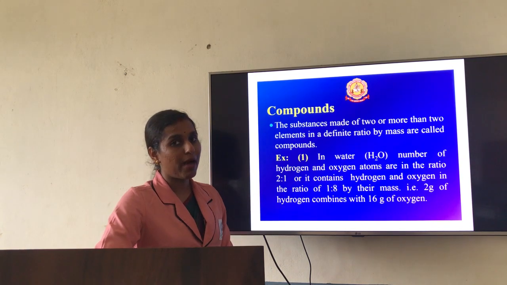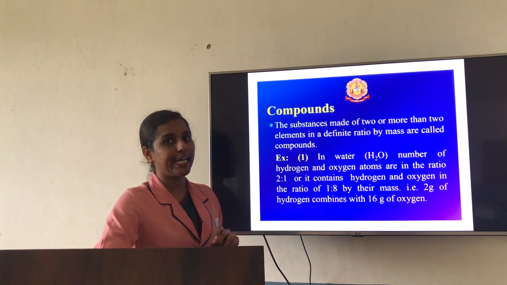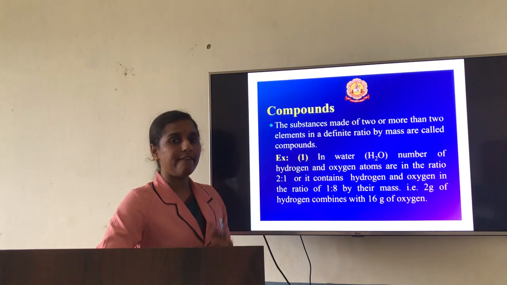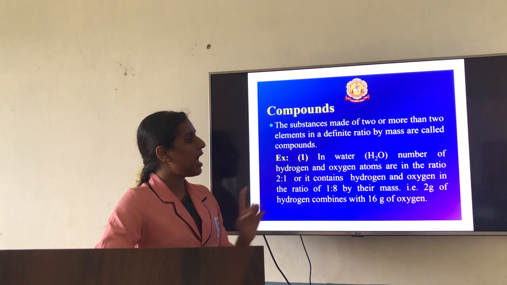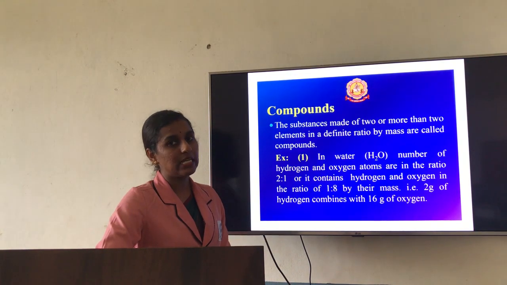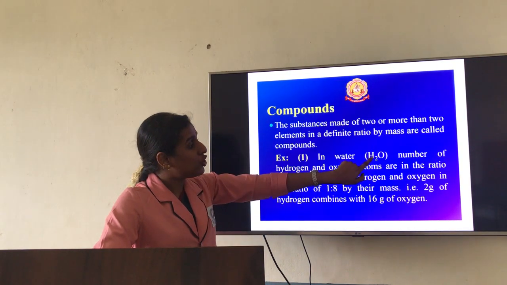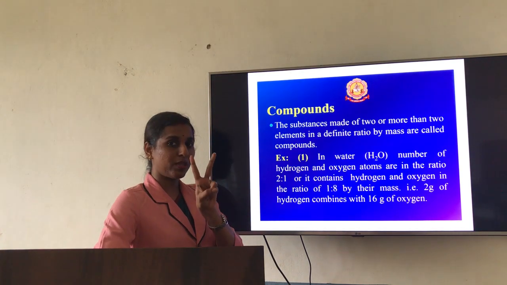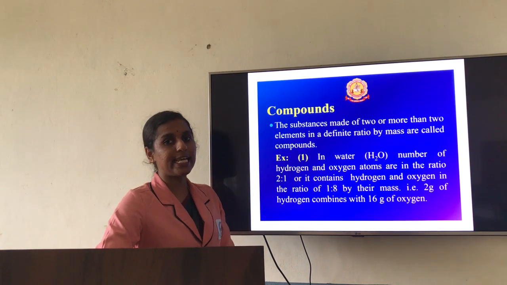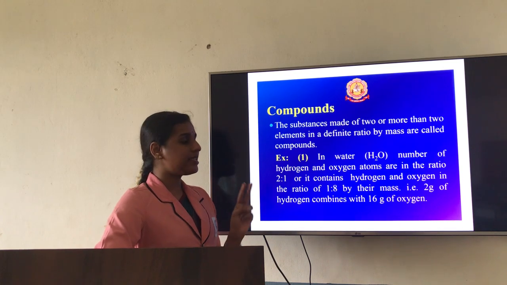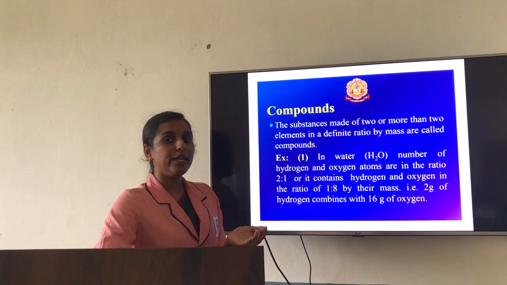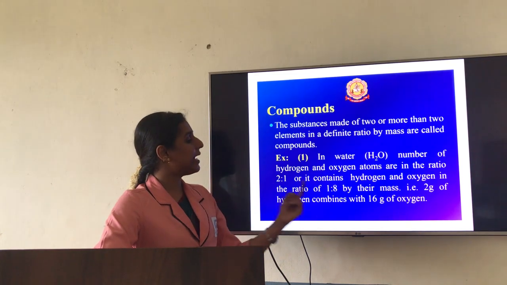How does it come as 1:8? Hydrogen has atomic mass 1. Generally, we take it as 1, though it is 1.008. Oxygen atomic mass is 16. Here 2 atoms of hydrogen are present, 2 into 1, 2. So 2:16 it comes. Okay. So the mass ratio will come as 2:16. Now when you go with the simplification,